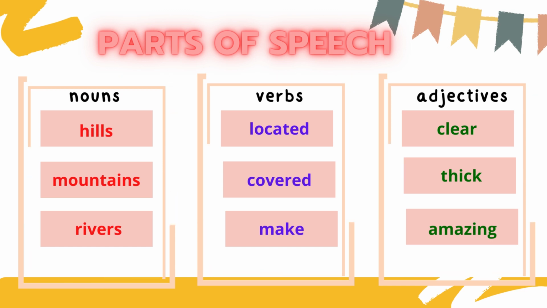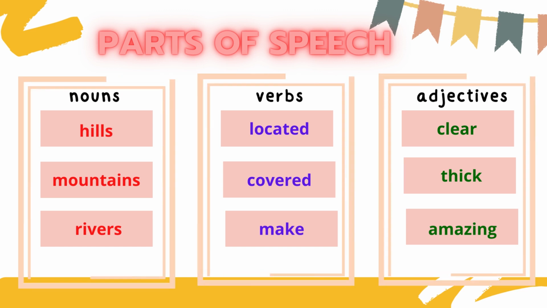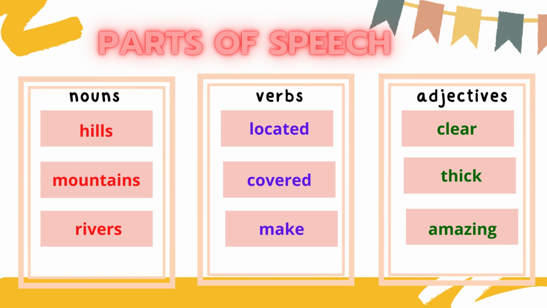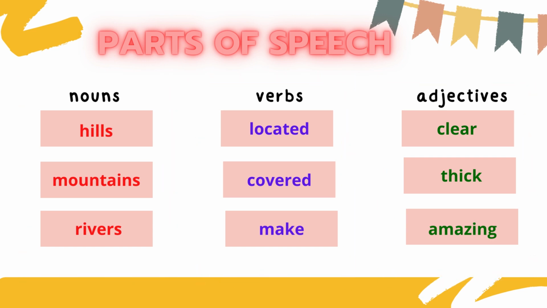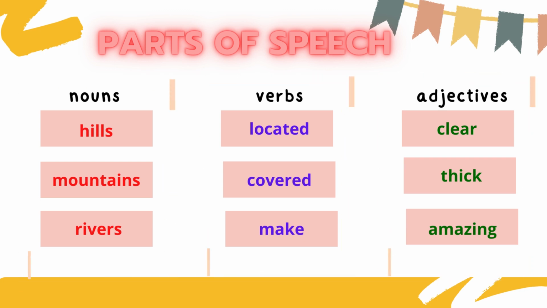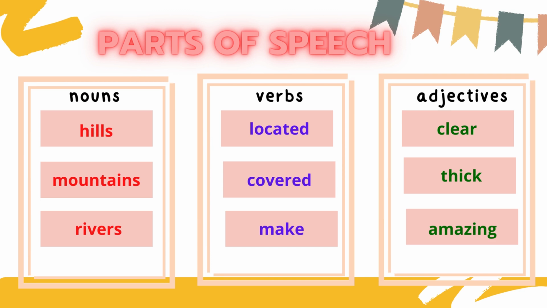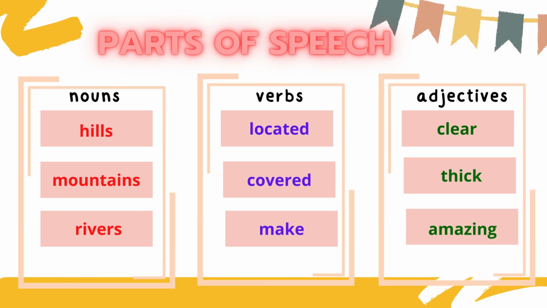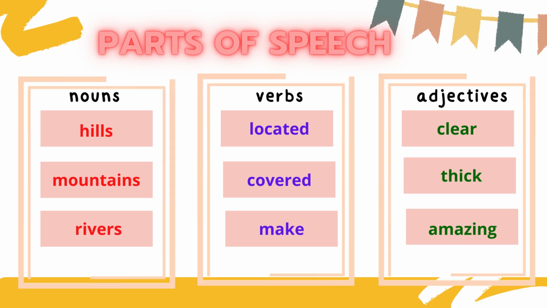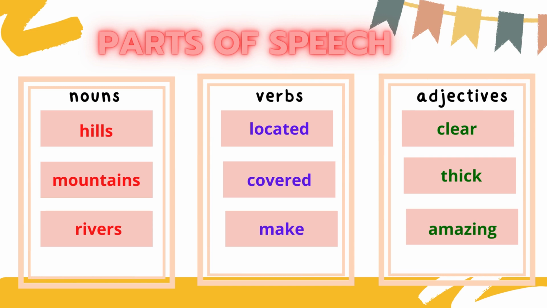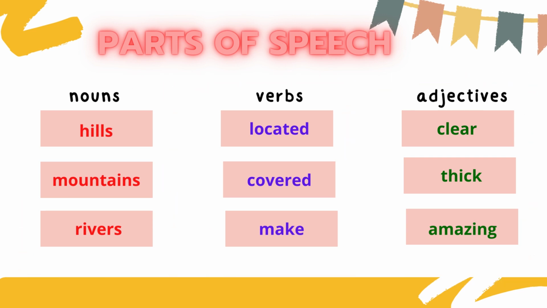The second column is for verbs. Verbs are the action words, and these are the three examples we found after reading the lesson. And the third one is adjectives. Adjectives are describing words. They tell you about the nouns. They describe the nouns. So we found these three adjectives after reading the lesson, A Heaven on Earth.